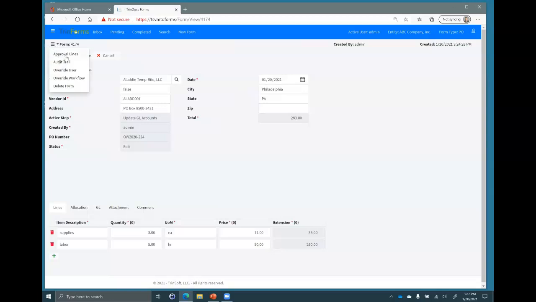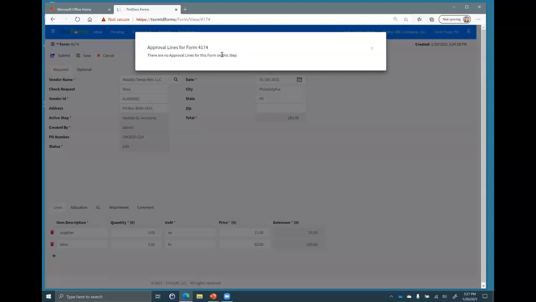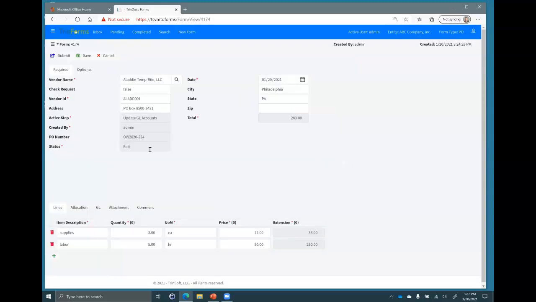So notice our approval lines here, right? Notice we're no longer pending approval. Our active step has changed, right? So our status has changed. Our active step is now update GL account. It's no longer pending approval. Our workflow routes this to accounting as the last step, and their job is to update or verify the accounting split.